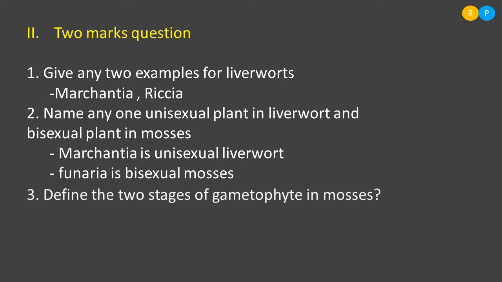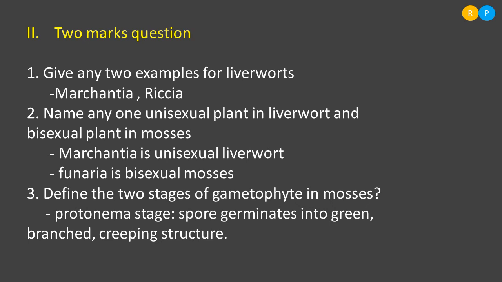Understood? Yes. The next question is: define the two stages of gametophyte in mosses. Mosses consist of two stages in the gametophyte development. These stages cannot be seen in liverworts. Clear? What are those two stages? Yes, the first stage is the protonema stage and the second stage is the leafy stage. Clear, right? So the first stage we can see in the gametophyte of mosses is the protonema stage.